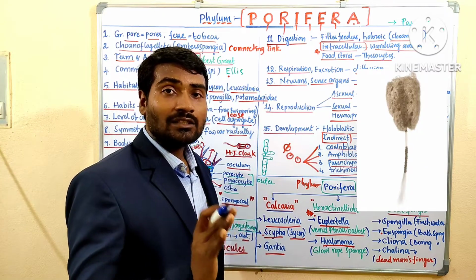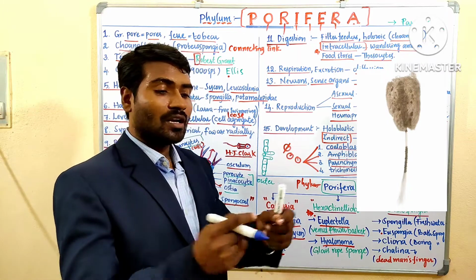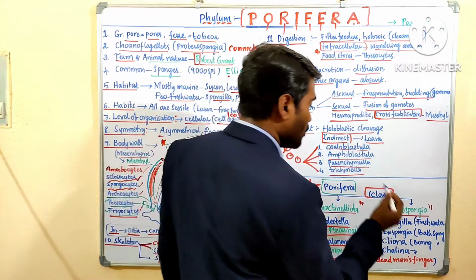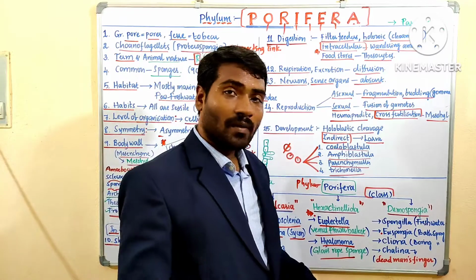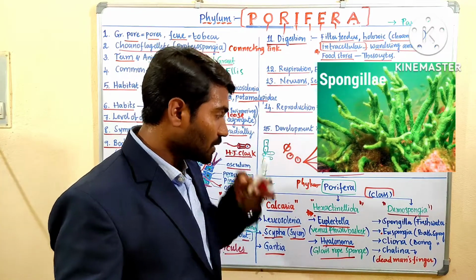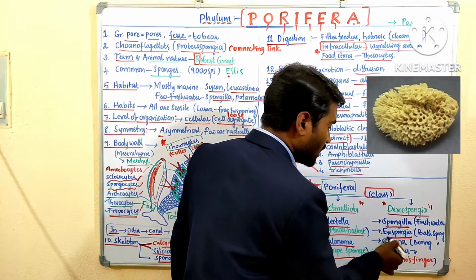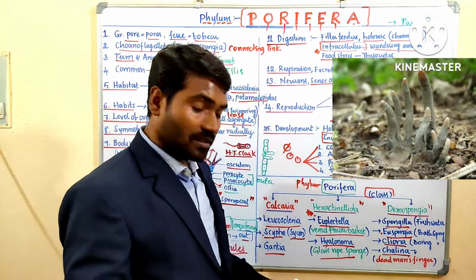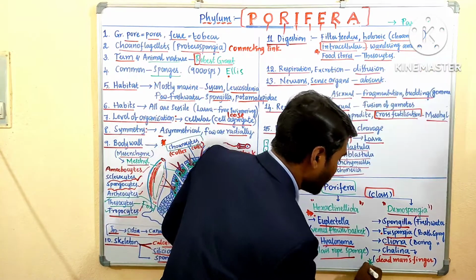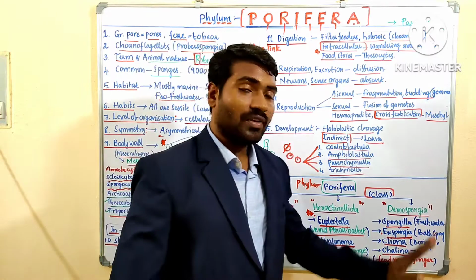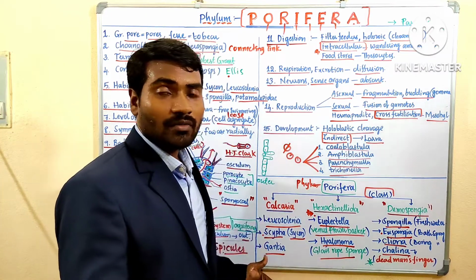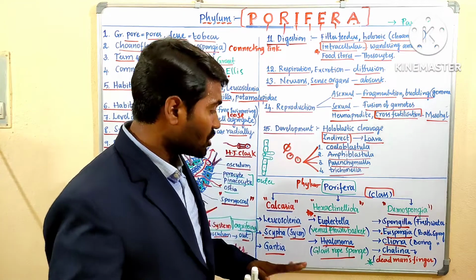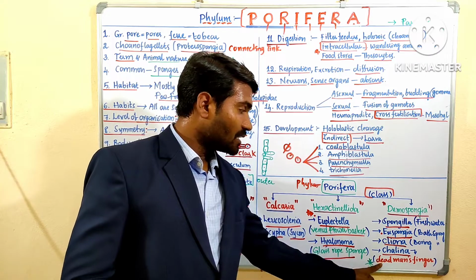Hyalonema is called glass rope sponge. Their body looks like glass and they are like a thread. Glass rope sponge. And come to Demospongiae: Spongilla, the freshwater sponge. Euspongia, bath sponge. Cleona, boring sponge. Chalina, dead man's finger. This is also important. So these examples we have to remember. Once you practice, definitely you will remember. Most important: Euplectella and Chalina.